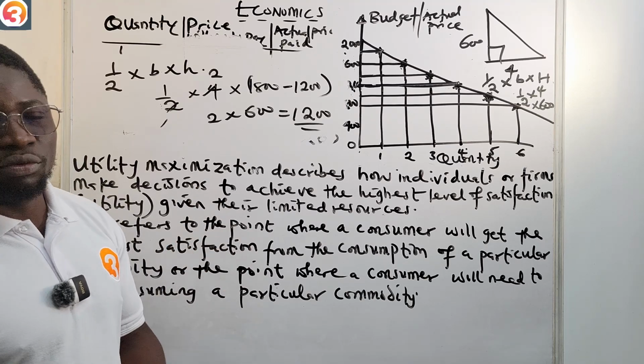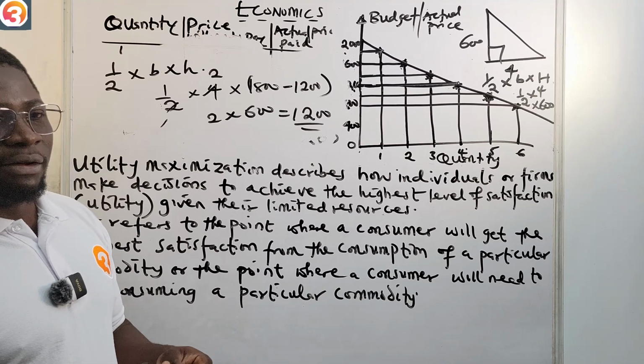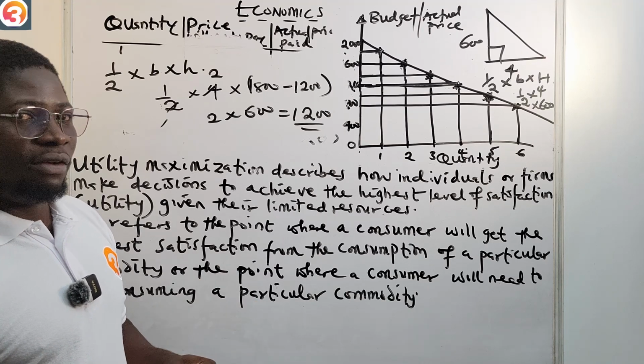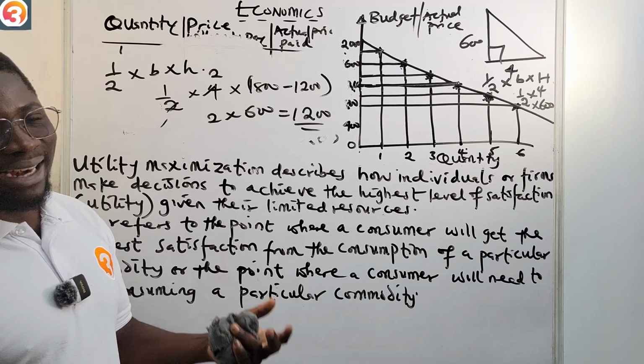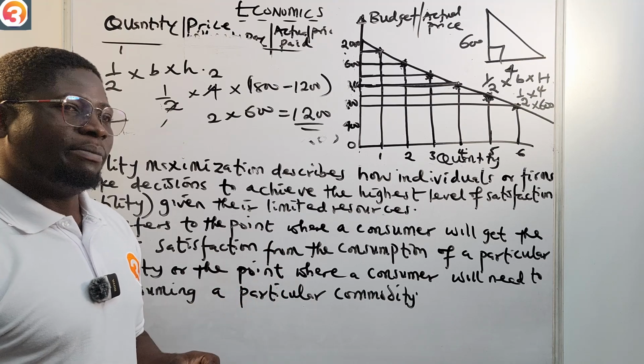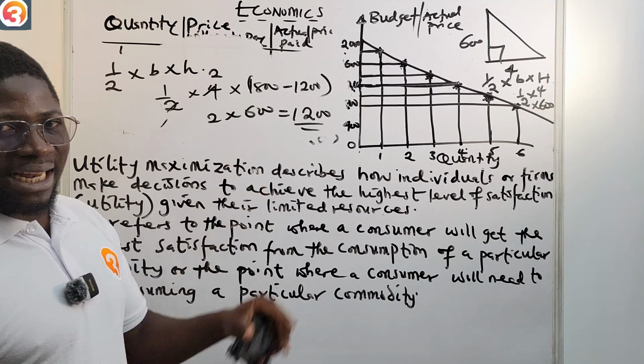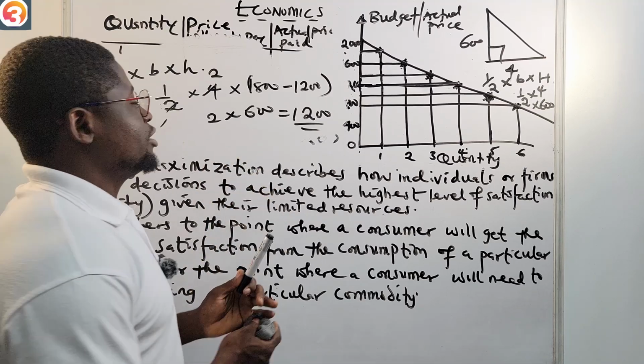I'm sure you have understood what consumer surplus is, and how to calculate it from the table and also from the graph. It becomes very, very easy by finding the area of the triangle above the line, the demand line. All right, so now let us go.